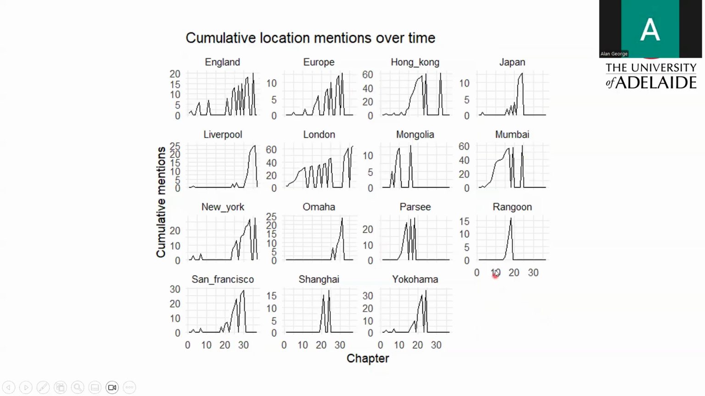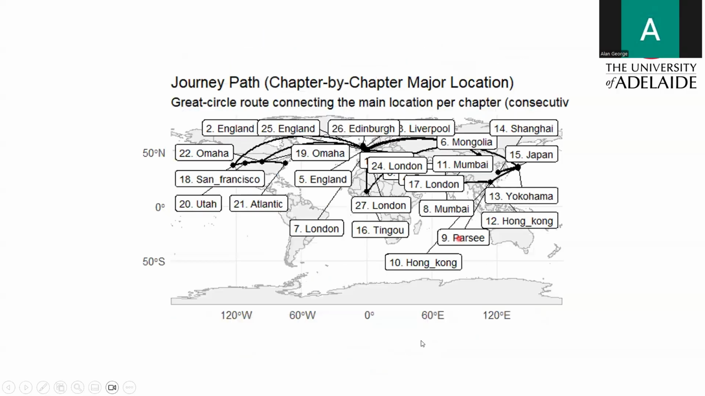And this is the cumulative location mentions of the top 10 locations and how they were mentioned over time throughout the chapters. This is just to show how the journey was conducted throughout the book, and the numbers represent the chapter by chapter progression. We can see that they started in London, traveled east, then came to the American region, and ended back in London again.